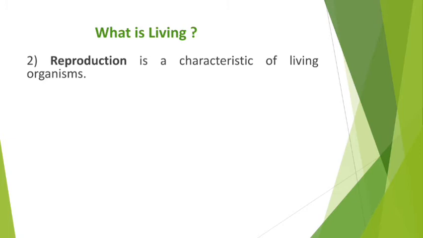For example, in the case of unicellular organisms, that is bacteria, as they are very simple in structure and their functions are very simple, the reproduction is also very simple. Sometimes they will show a simple binary fission, that means their body may divide into two parts, and as a result, from one bacterium you will get two bacteria. So likewise, reproduction is a property, and different methods are there.